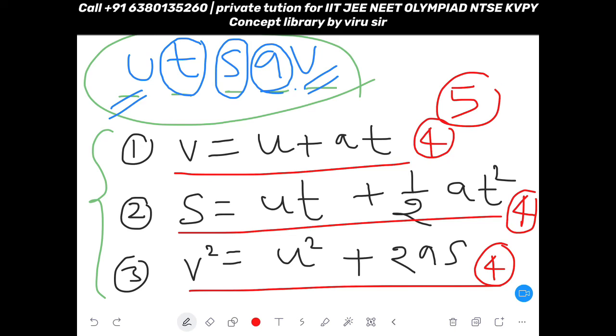You can write both. Initial speed or initial velocity doesn't matter because the direction is the same. So U is initial speed, V is final speed. A is acceleration, T is time, and S is distance. V is final speed or final velocity.